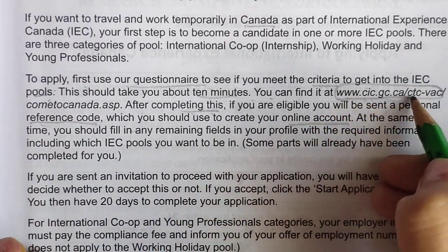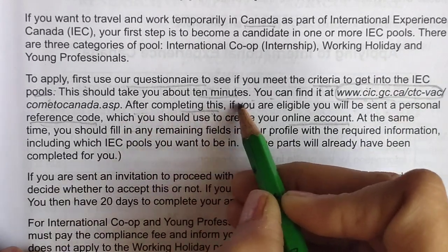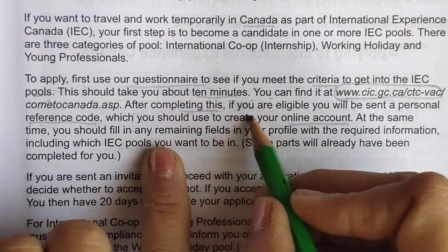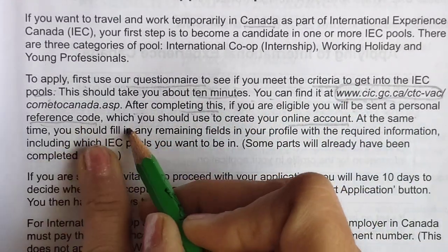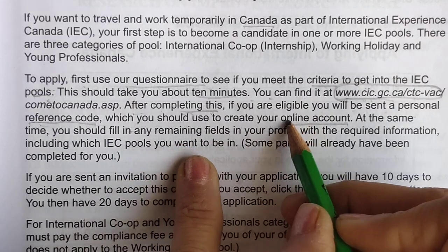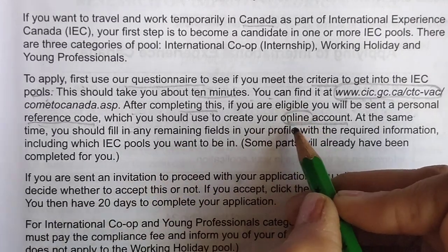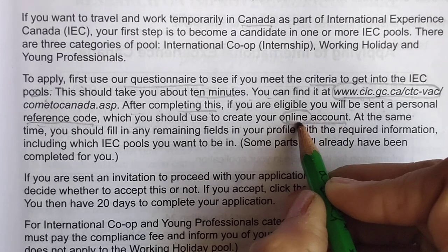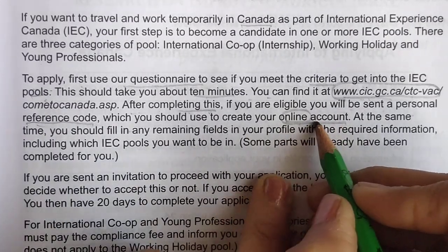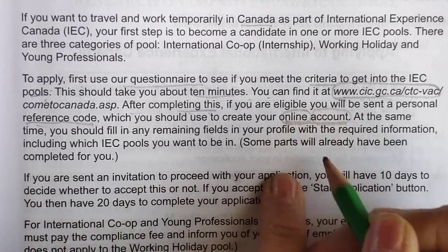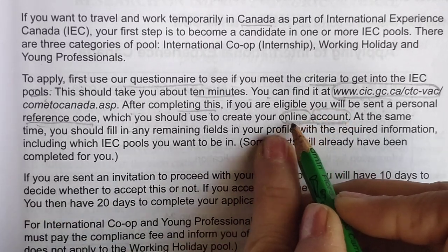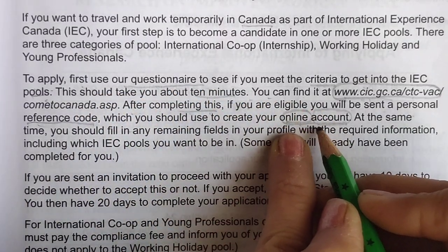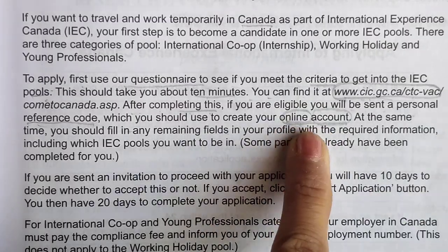So website means online. After completing this means after completing questionnaire. So they are talking about questionnaire online. If you are eligible, you will be sent a personal code. You should use it to create your online account. So don't get confused with the word online, as you get in the first sentence, first fill in the blanks. That's why you will be using this account. This is a trap. Always try to understand and try to read the statement and the lines, and then you decide your answer. Okay, this is a trap.